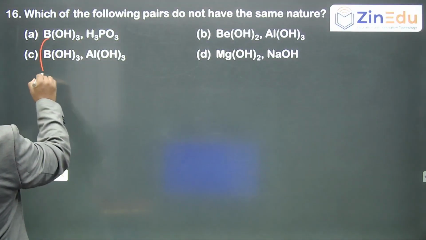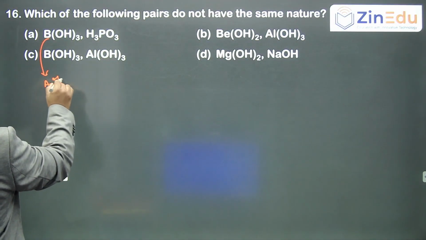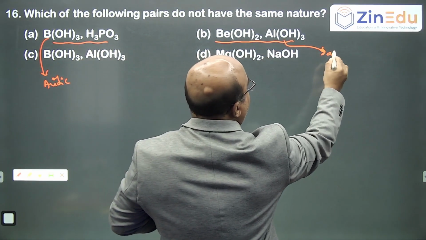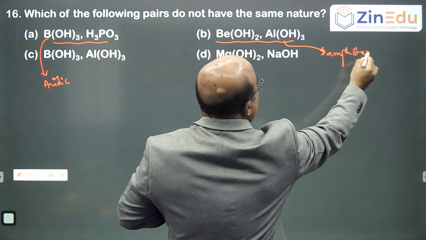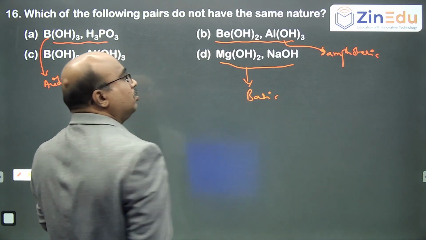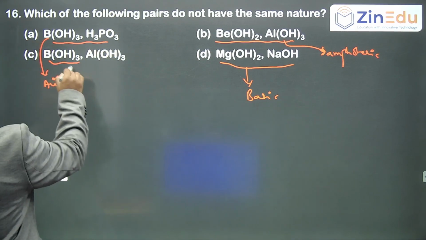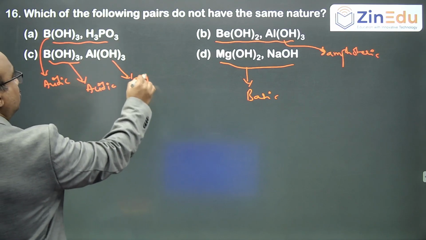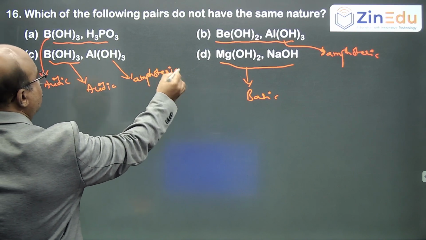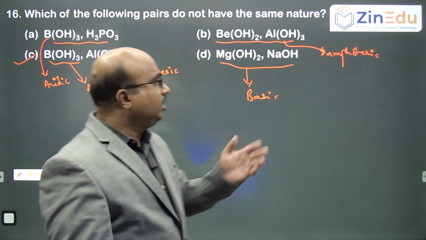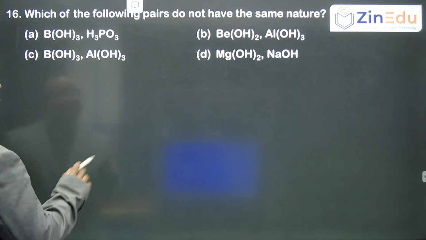So it is now a single thing. This is acidic, both were acidic. In this, both are amphoteric. Here, both are basic. But this is acidic and this is amphoteric. So for us, the answer will be C. Simple thing. You have seen these compounds so many times. Not a difficult level question.